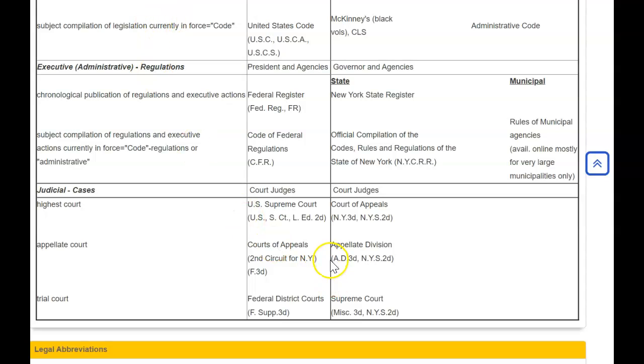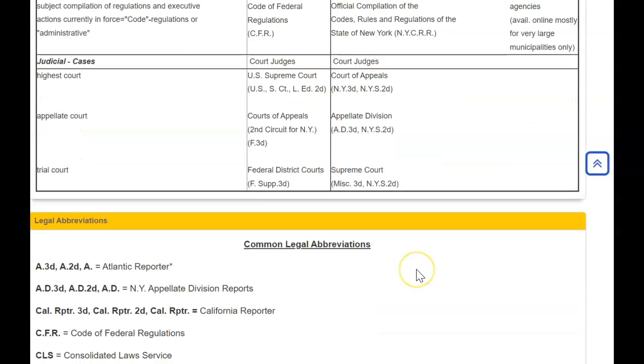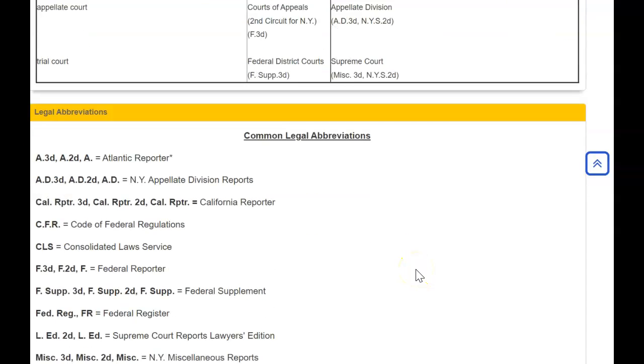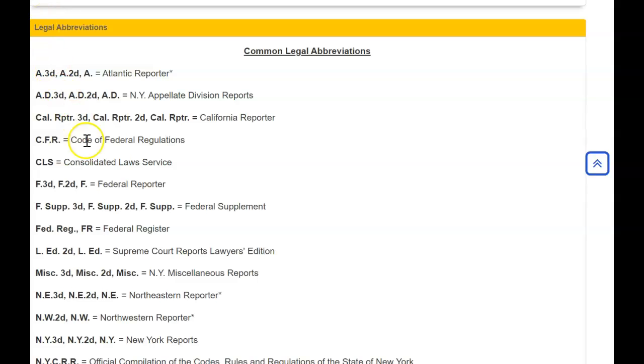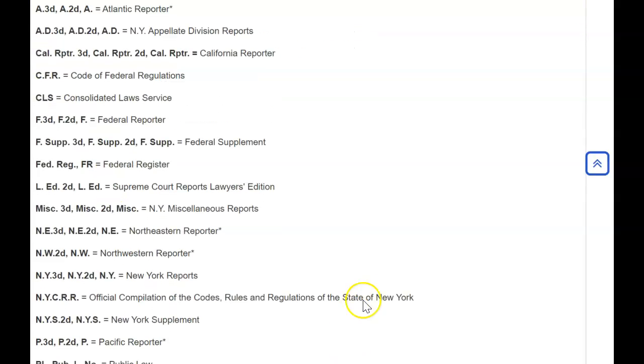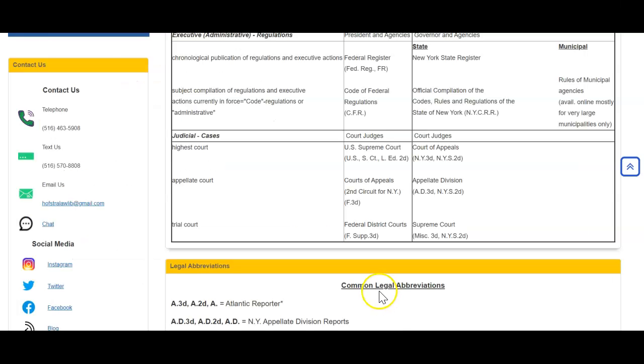Throughout this chart, you may have noticed some of the abbreviations. Sometimes the most challenging part of doing legal research and reading legal materials is figuring out what all of the legal abbreviations mean. So here on our 1L Survival Guide chart, we also have a listing of these abbreviations, which hopefully will help you out should you get confused. I hope now you have a better understanding of the sources of the law for both federal and New York.